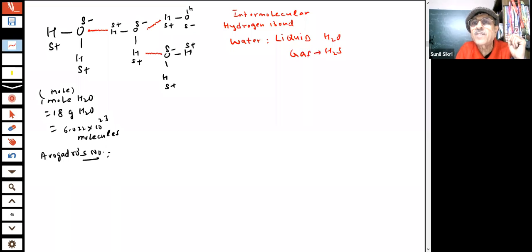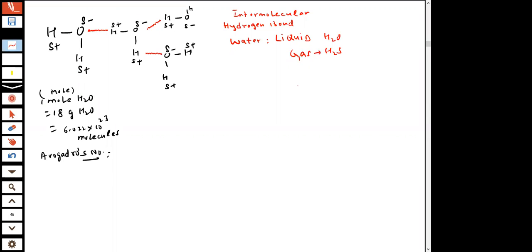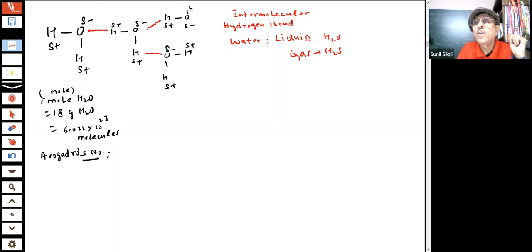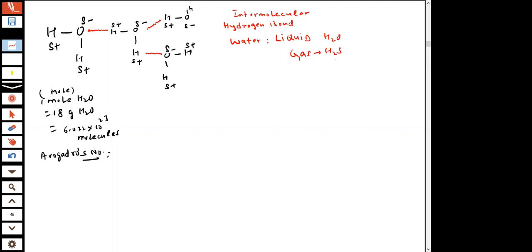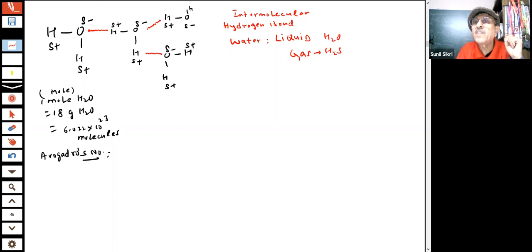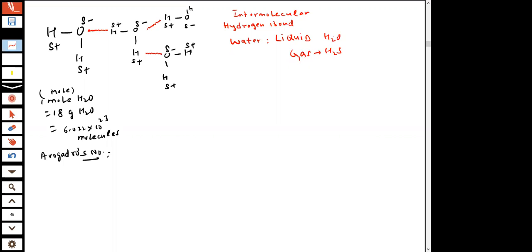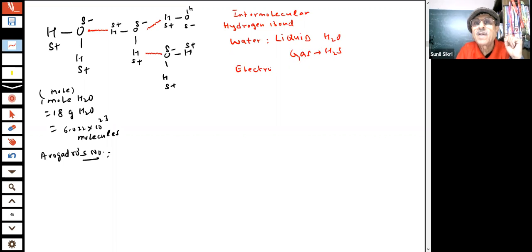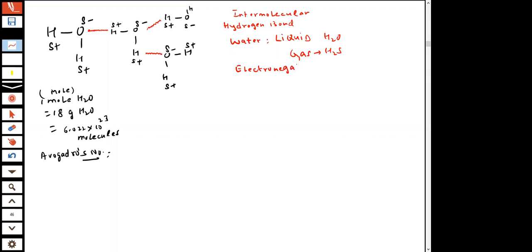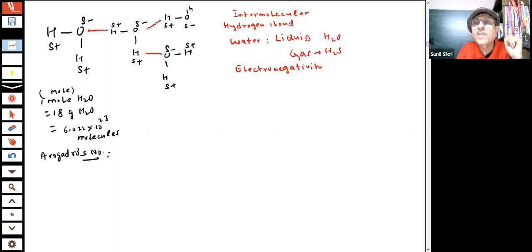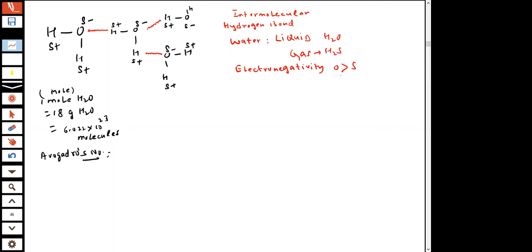See the difference. This is H2O and this is H2S. Oxygen is replaced by sulfur, and it is a gas, because the electronegativity of sulfur is less. Electronegativity of oxygen is more than sulfur.